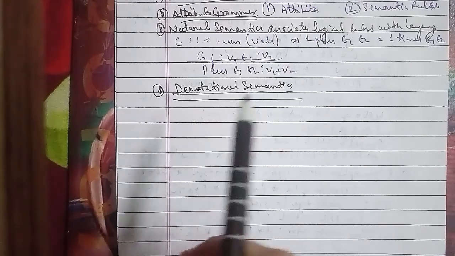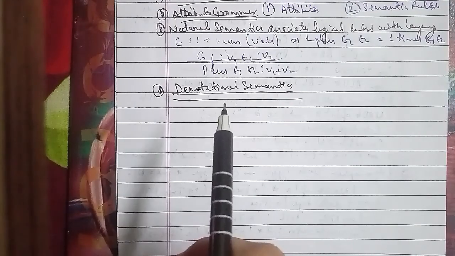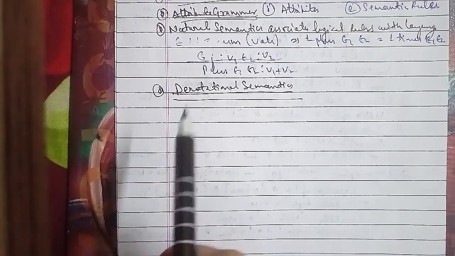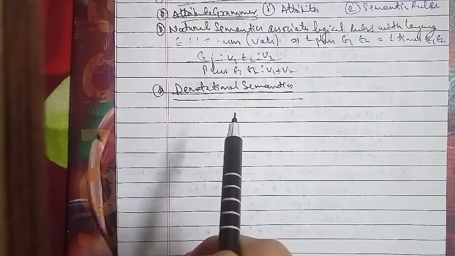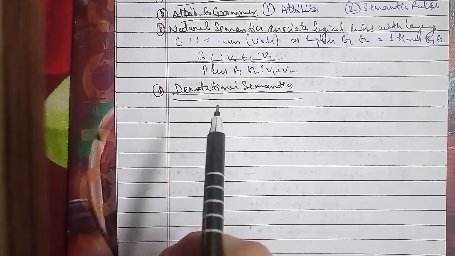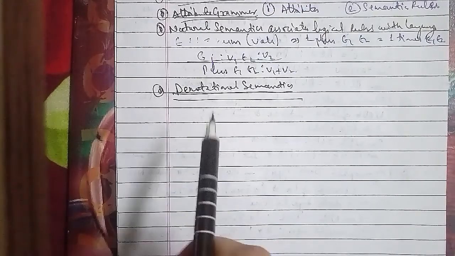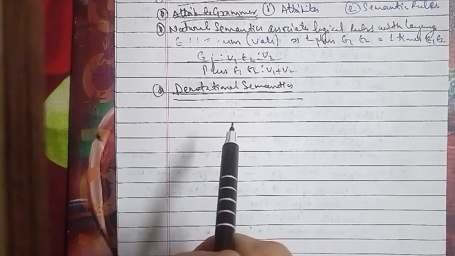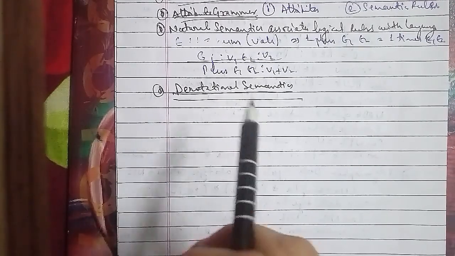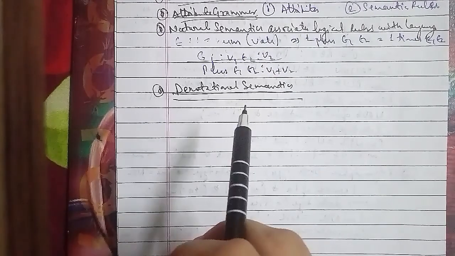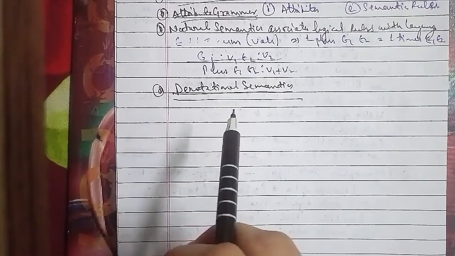A denotational semantics is in two parts as well. First, the domains are like types, and they identify the syntactic and semantic objects relevant to a language. Second, the semantic rules synthesize the meaning of a construct in terms of its components. The meaning of an expression e, written as [[e]], is a function from the environment to the values, and the value of e with environment is given with this notation, the value of the variable x with environment.